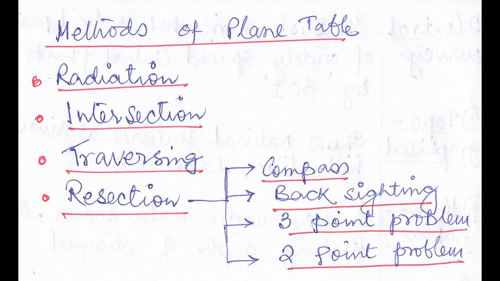Please put a star mark on the last 2 points, because the question asked in GATE is like this: the 3-point problem or 2-point problem, which surveying are they associated with? So these terminologies are used in plane table surveying, which comes under the resection method.